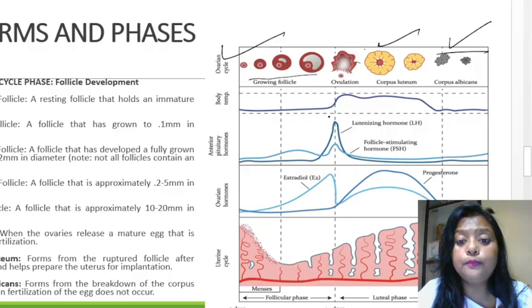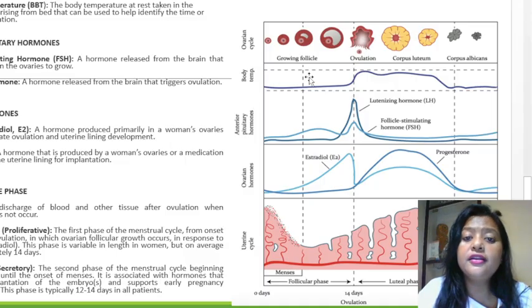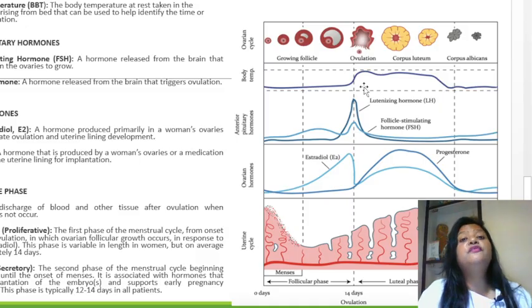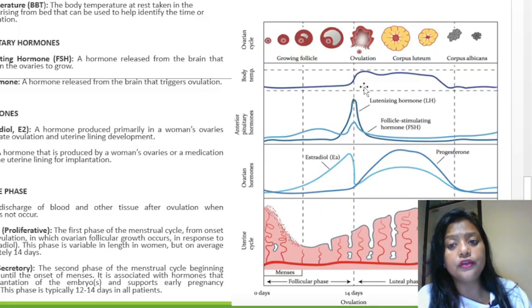Okay, now coming to the body temperature part. The body temperature is taken when the body is at rest. The body is at rest, the temperature is at rest, and it is taken when the person is sleeping, before arising. This timing is used for identifying the time or presence of ovulation.